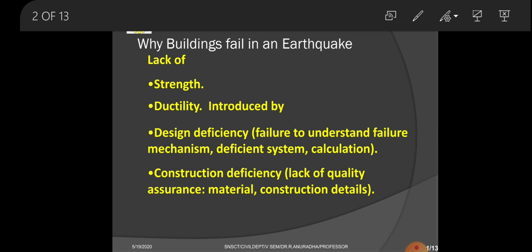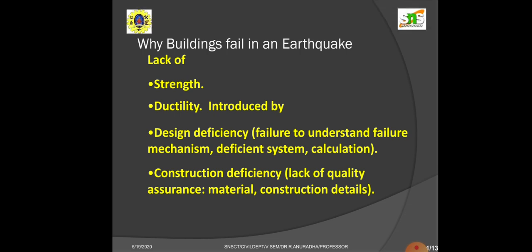Design deficiency may occur due to failure to understand the failure mechanism, deficient system and calculation failure in the design. And then construction deficiency: lack of quality assurance, materials, where the quality of the material may be poor or the material chosen for the construction is not good. And construction detailing, that means where to construct, how to construct, when to construct, how much time should be given for that particular construction. For example, if it is concrete, we have to leave it for 28 days. Such things we have to concentrate on. Without that, construction deficiency may occur.